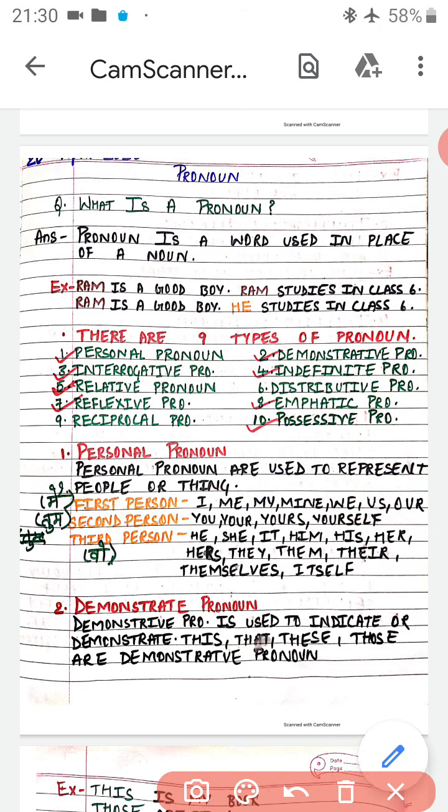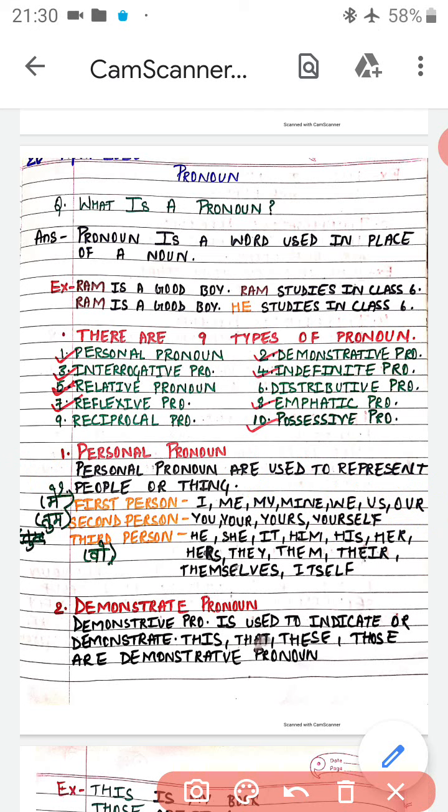Now second person is our तुम. We can say it in Hindi as तुम. You, your, yours, yourself. तुम, तुम्हारा, तुम सबका, तुम yourself, ये खुद से या तुम्हारे खुद से. You can say something like that in Hindi.